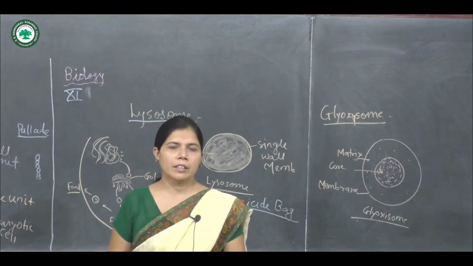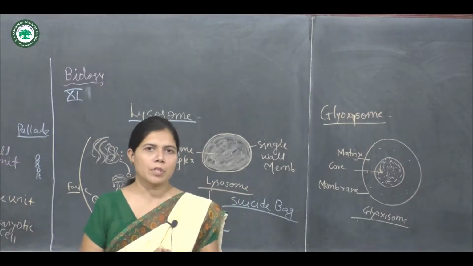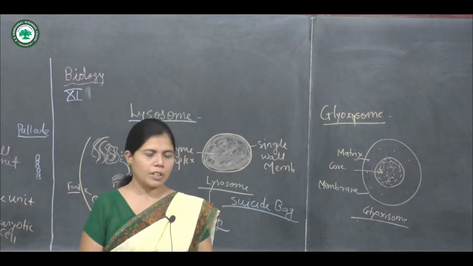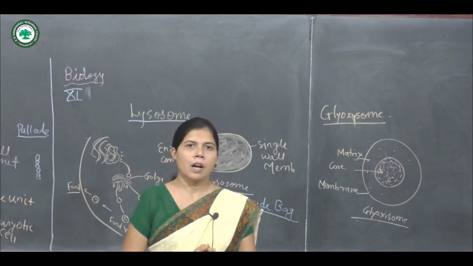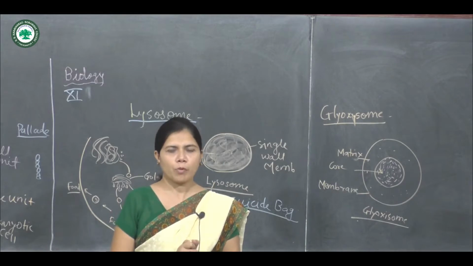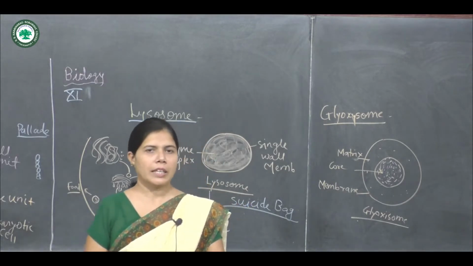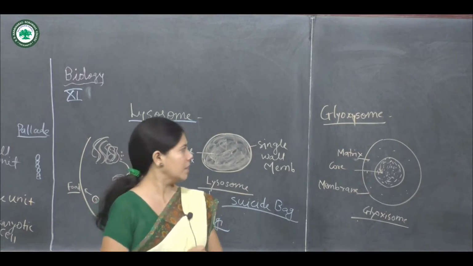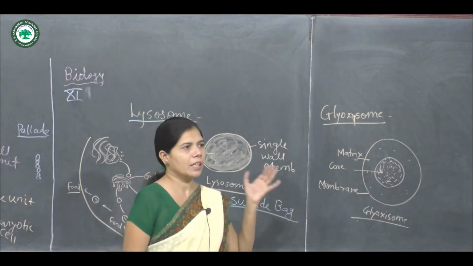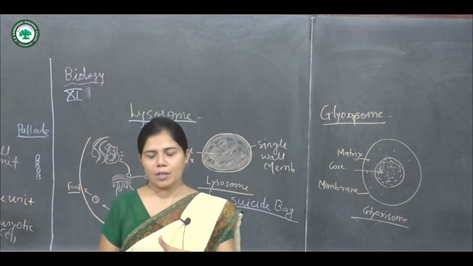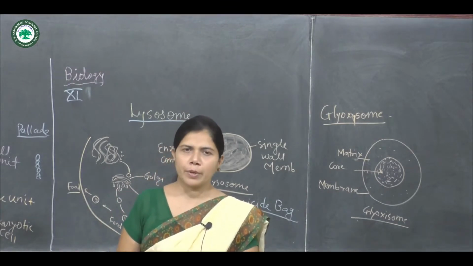It is needed when the cell cannot start the process of photosynthesis. During seed germination, there is an absence of photosynthesis, so the preparation of food is carried out by the glyoxysome, which converts fatty acids or fats into simple sugar.